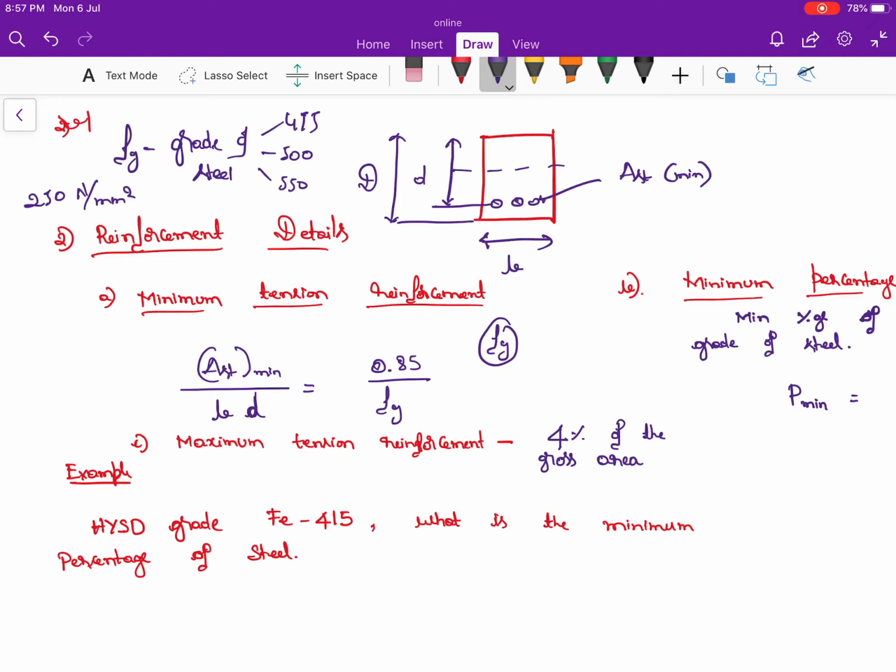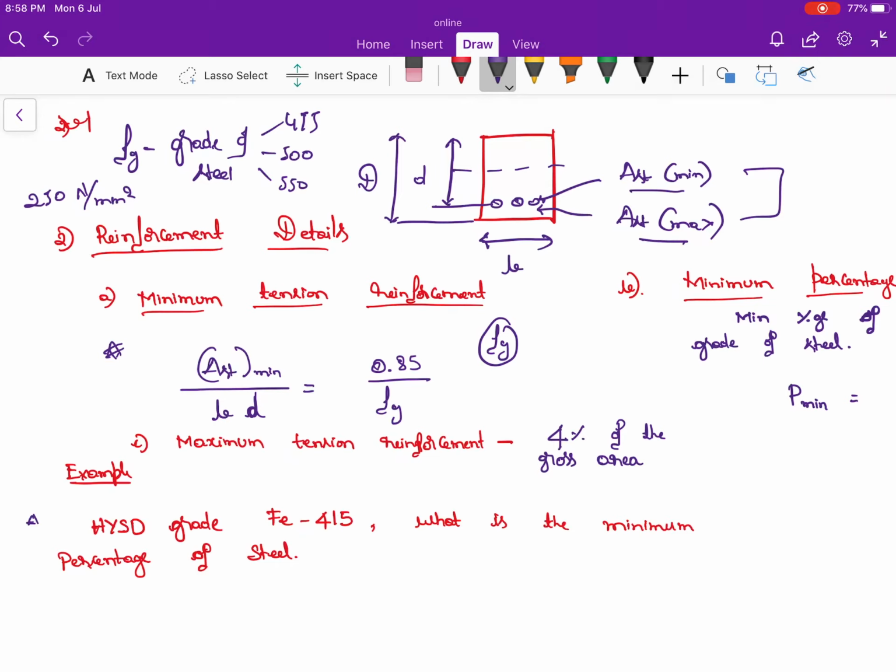Sometimes in the examination they will ask directly the value, how to find the minimum tension reinforcement. This is what you need to remember. Sometimes they will give you a problem. Let me solve the problem later. Then what is the maximum tension reinforcement? That is this same AST max. What is the maximum reinforcement that you have to give? You have to give the reinforcement in such a way that it should be between a minimum value and a maximum value. That means it should not become too little or too much. It should be in between these two things.